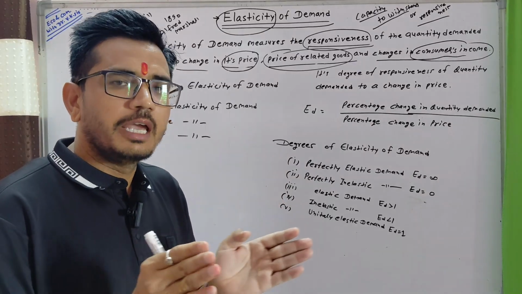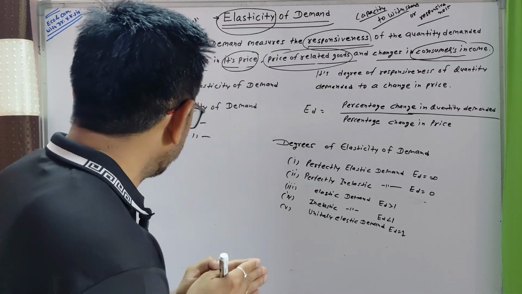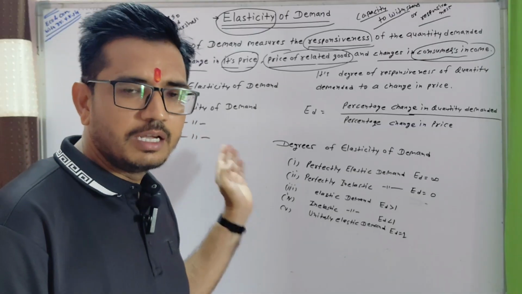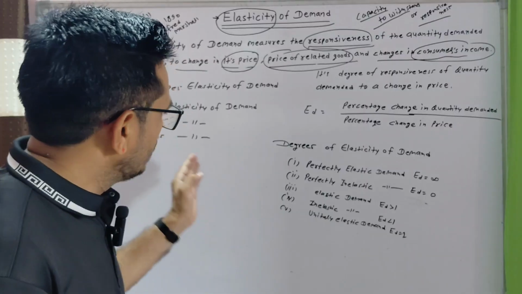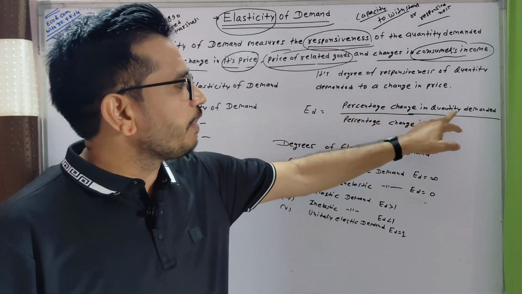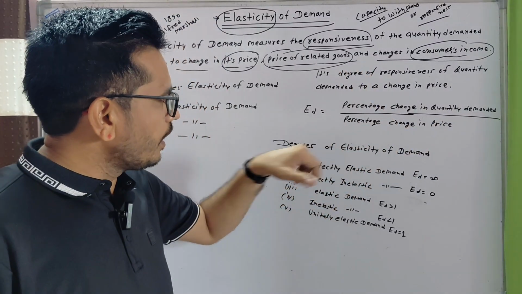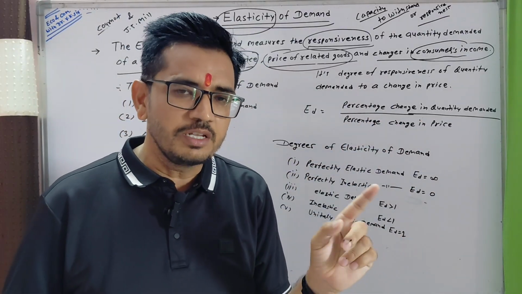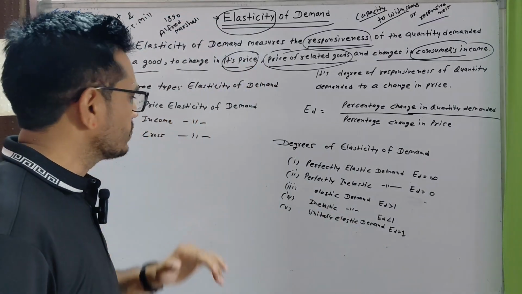What happens between these two factors is income elasticity of demand. Its formula will be percentage change in quantity demanded upon percentage change in consumer income.